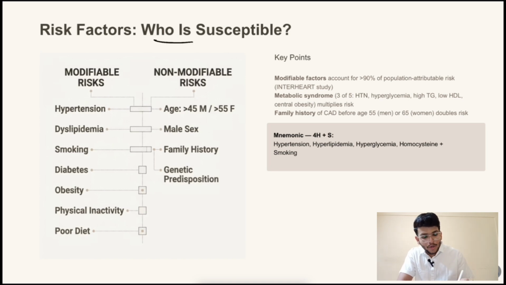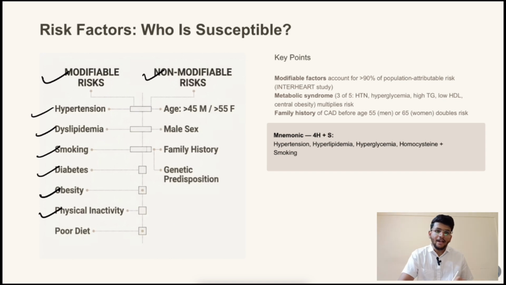Risk factors. Who is susceptible for CAD? Yes, there are some modifiable risk factors and non-modifiable risk factors. Modifiable ones are the hypertension, dyslipidemia, smoking, diabetes, obesity, physical inactivity and poor diet leading to the coronary artery disease. Non-modifiable ones are the age more than 45 in males and more than 55 in females, more common in male sex, the family history of CAD and genetic predisposition.